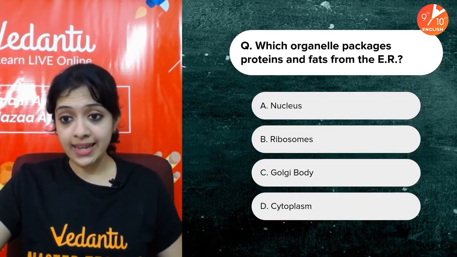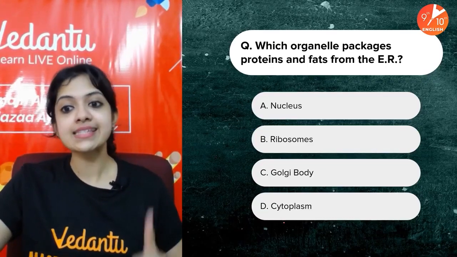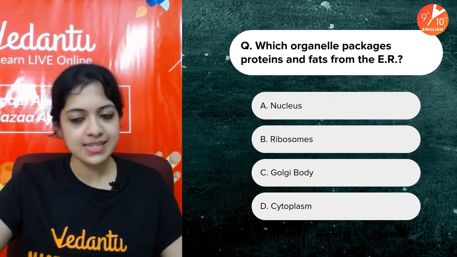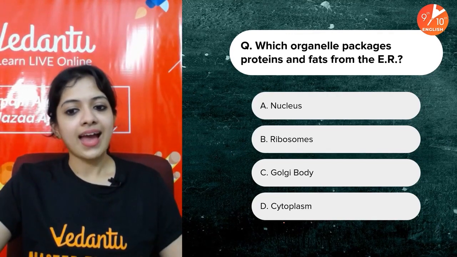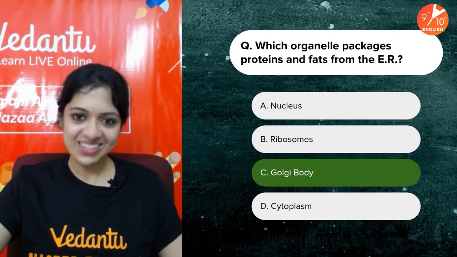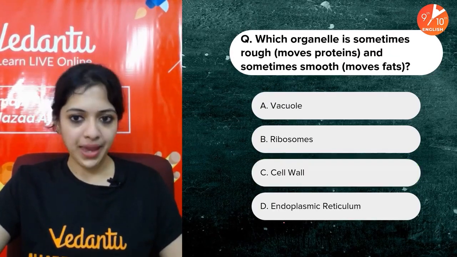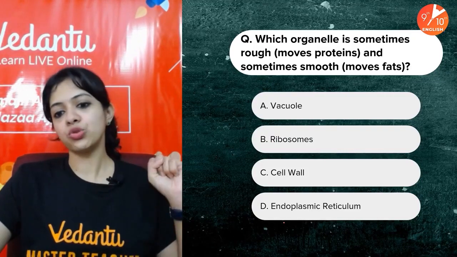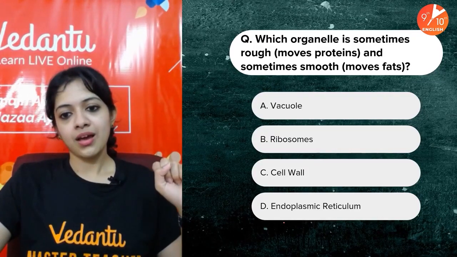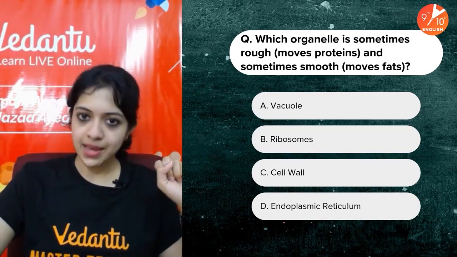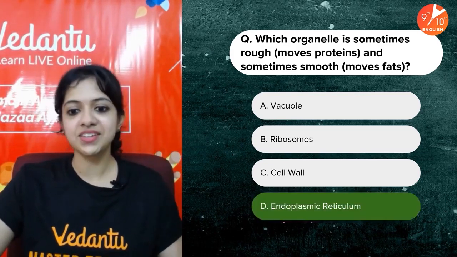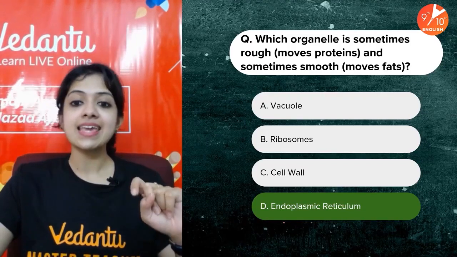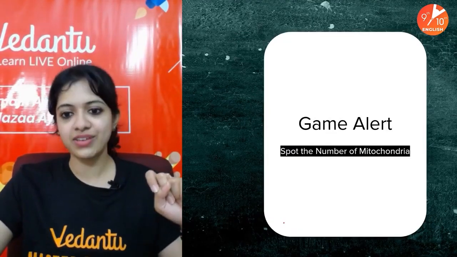Next is, which organelle packages proteins and fats from the endoplasmic reticulum? Yes, packaging experts. And you are right, it is the Golgi bodies. Okay, and now, which organelle is sometimes rough and sometimes smooth? And your time is up. The answer is endoplasmic reticulum. RER, synthesizing proteins. SER, synthesizing lipids or fats.